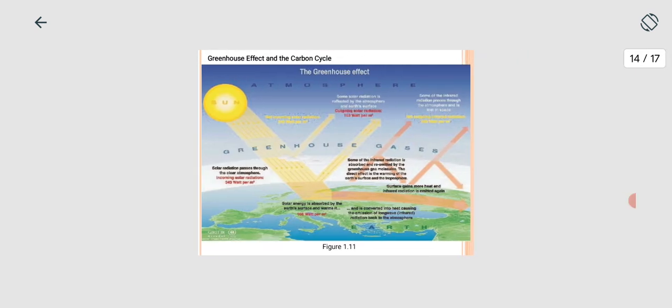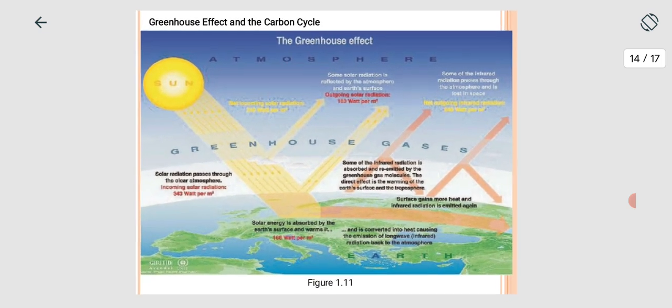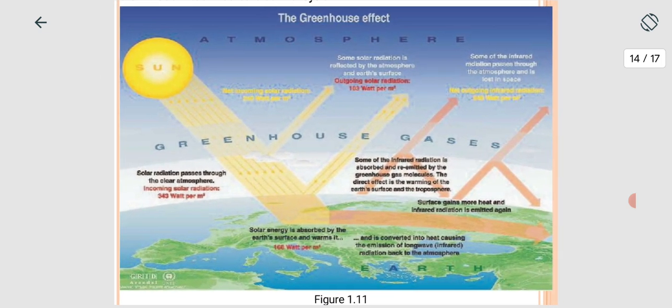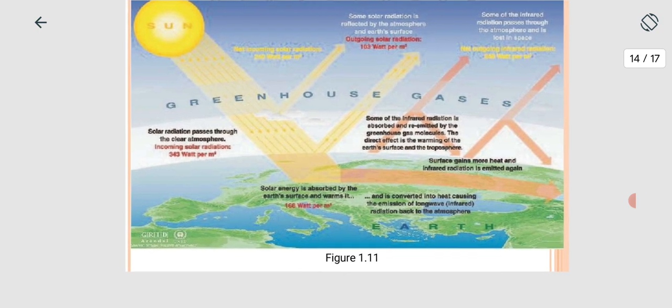Now these are the greenhouse effect and carbon cycle. This image identifies the process, showing how greenhouse gases are generated at the earth's surface. This is the greenhouse concept. Solar radiation passes through the atmosphere. Incoming solar radiation is 343 watts per meter square.